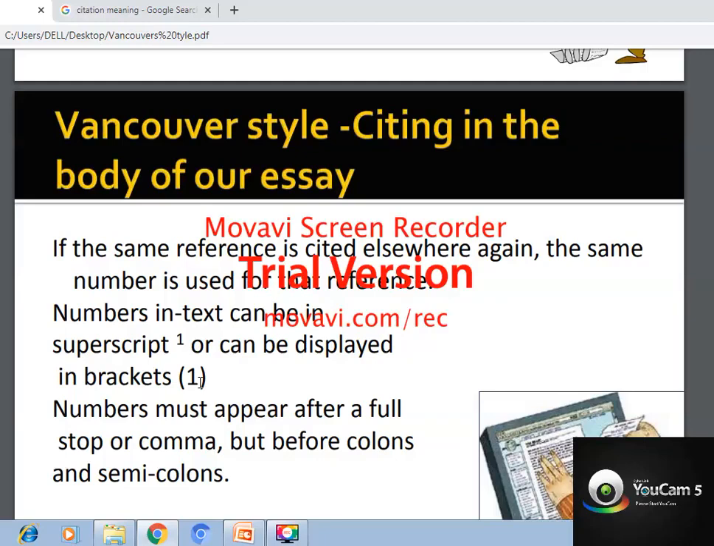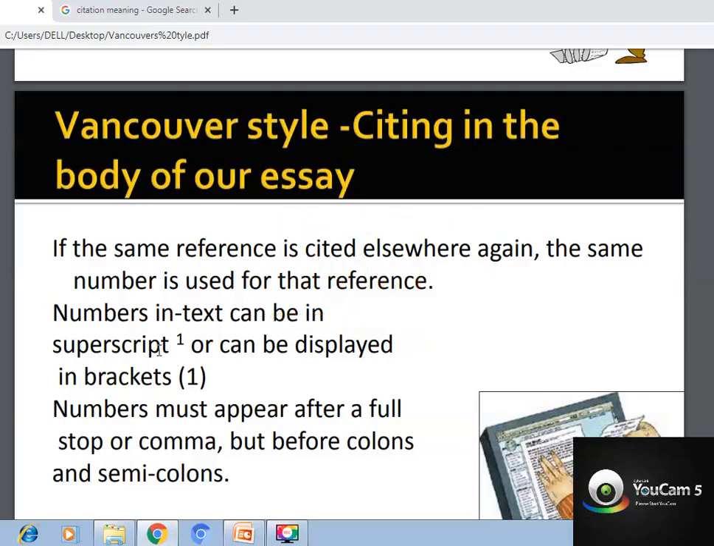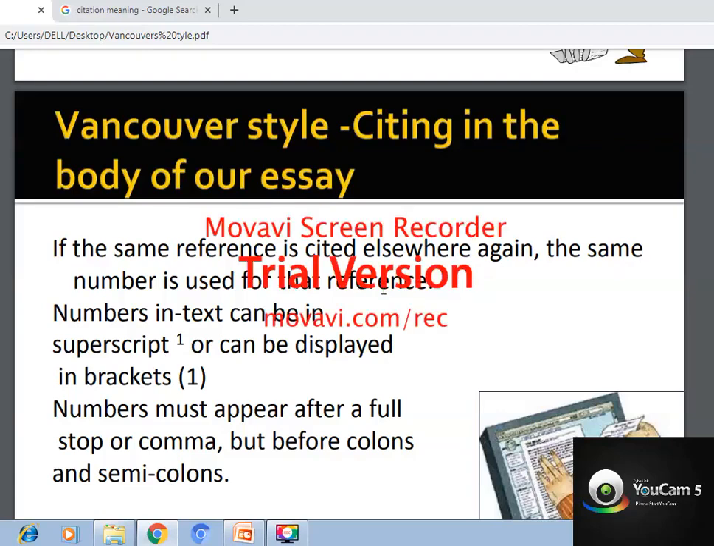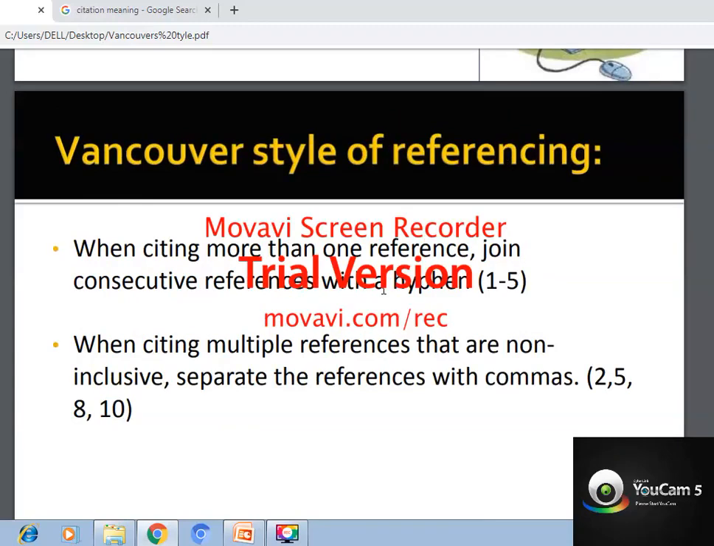Reference is very important because you will be doing it in Vancouver style even in your research when you write. On the introduction page you are doing the same reference, and somewhere in another place you put the same number. Numbers in text can be superscript or displayed in brackets. If the same reference is cited elsewhere, again the same number is used. The number must appear after a full stop or comma, but before colons.